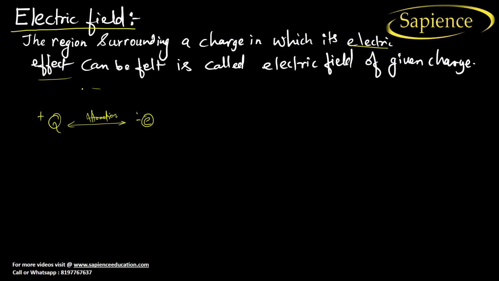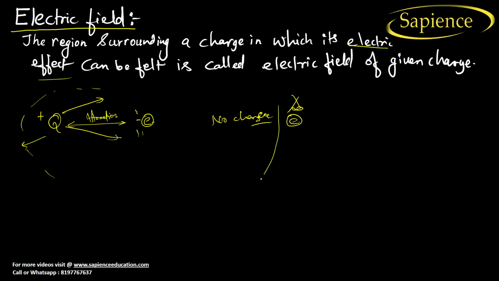It means that this region has an electric field which has been created by the charge plus Q. Now let us suppose you keep this electron at infinity. So what will happen? There will be no change, neither attraction nor repulsion. It means that there is no field at all.